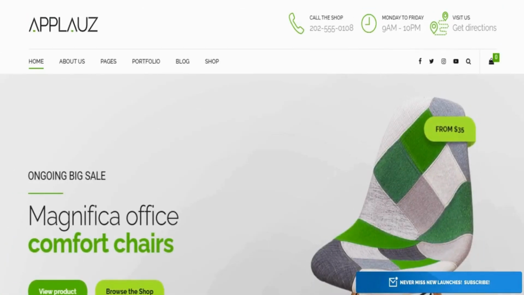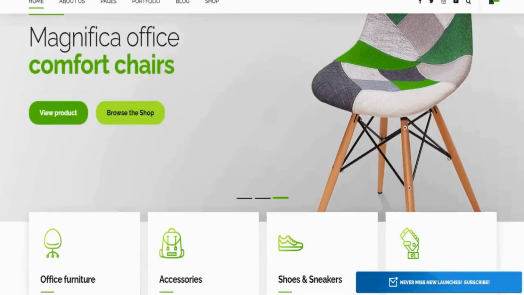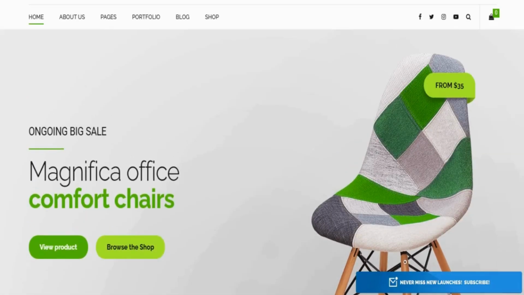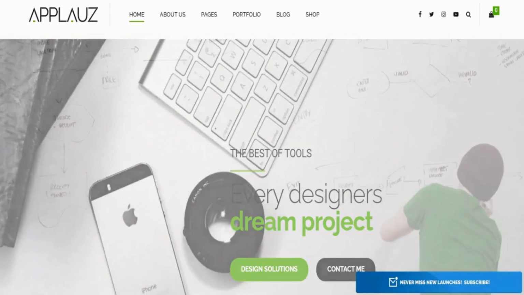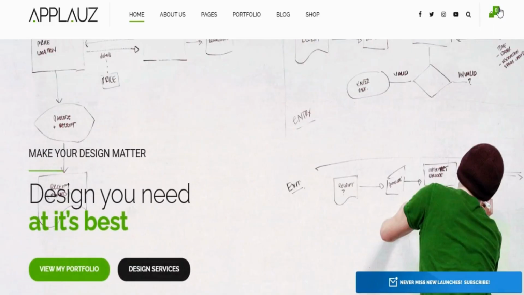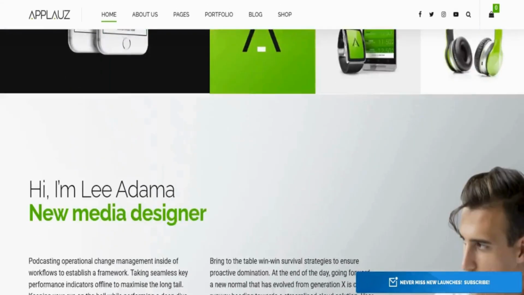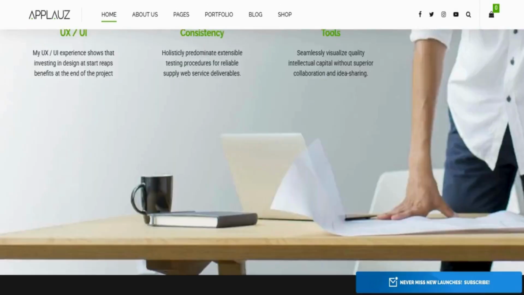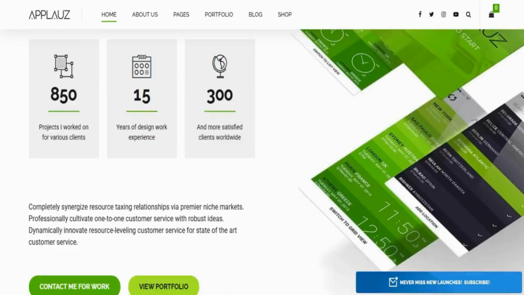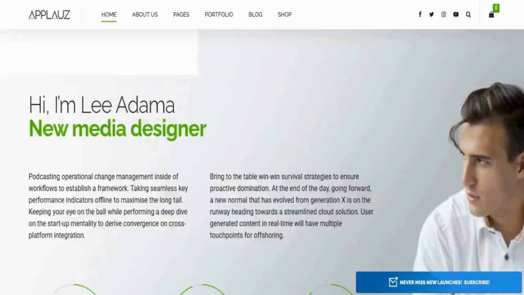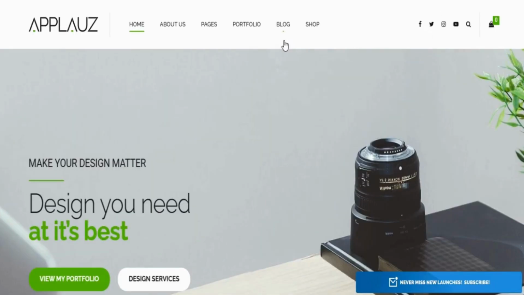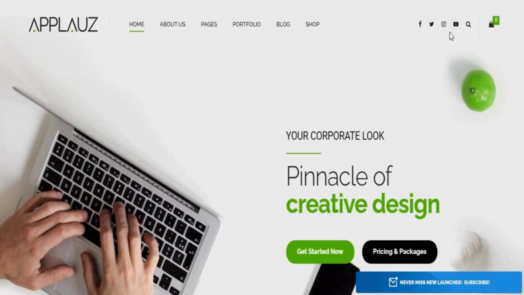Now let's talk long-term business potential. Imagine launching your software startup website with Applauz. You attract early adopters through your landing page, convert them into sign-ups via your cost calculator, onboard them through your blog and case studies, and upsell them via WooCommerce when they're ready. You build trust, credibility, and a user base, without high development costs. As your company grows, you use the same WordPress infrastructure to launch new products, add services, or even spin off a separate startup brand, all from a unified front end.